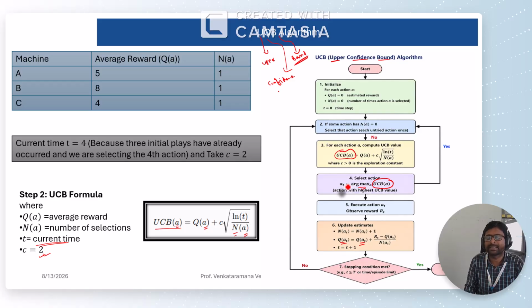Once the user or player has played with that machine, read what return he is getting. Based on that return, again update the estimated return value. Also update the number of plays by that particular machine. So this process will be repeated until the number of plays is reached.